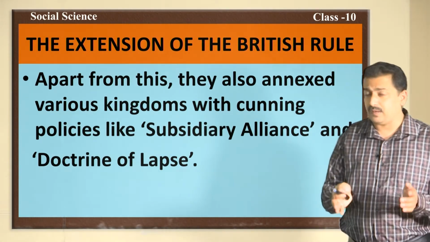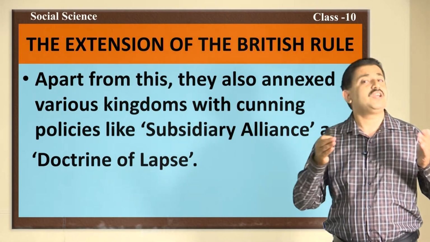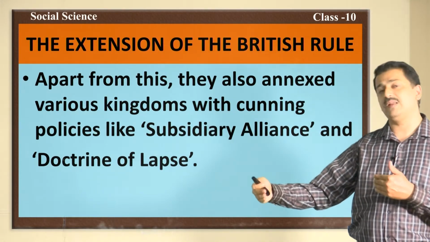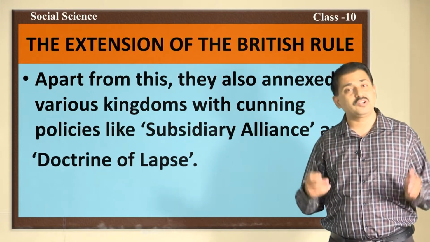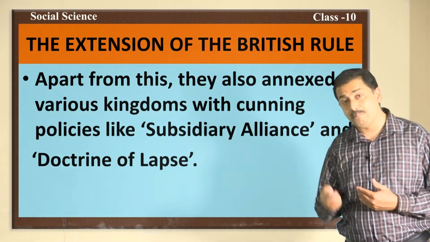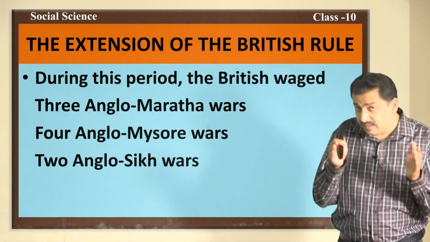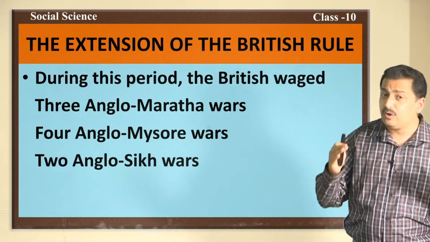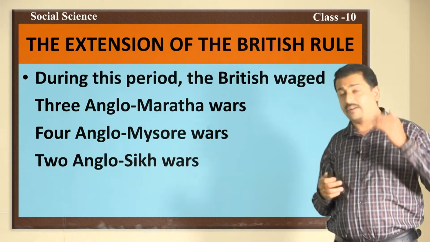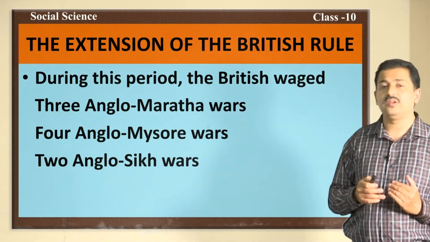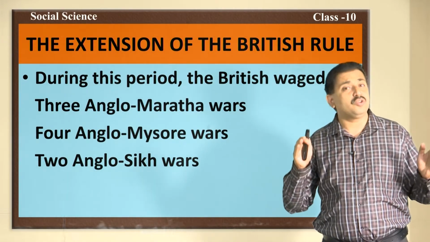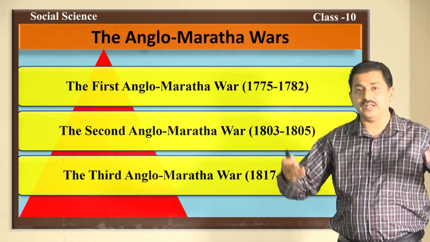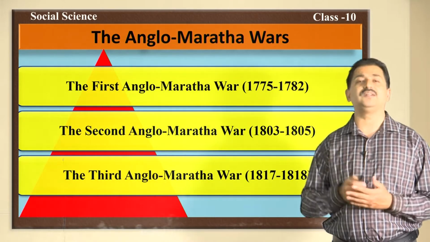In this chapter, in part 1, you study about subsidiary alliance, and in part 2 of the same lesson, you study about the doctrine of lapse and their impact. During this period, the British waged 3 Anglo-Maratha wars, 4 Anglo-Mysore wars and also 2 Anglo-Sikh wars. These wars helped the British to expand further.